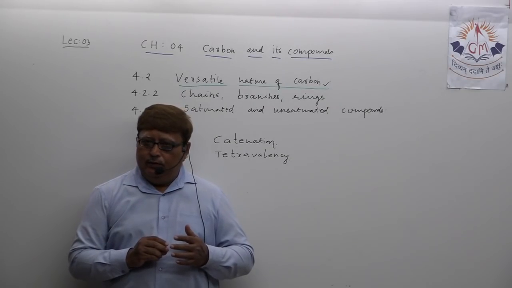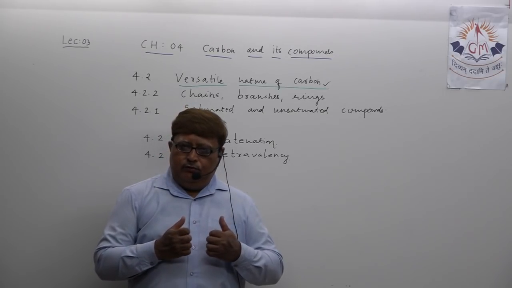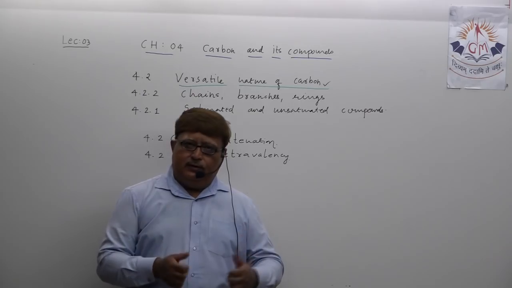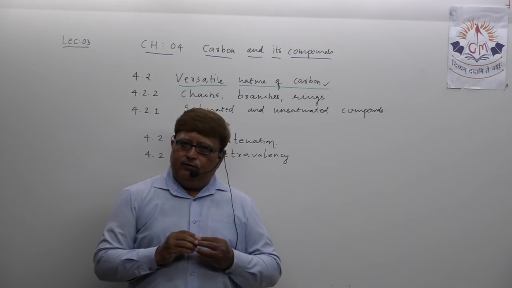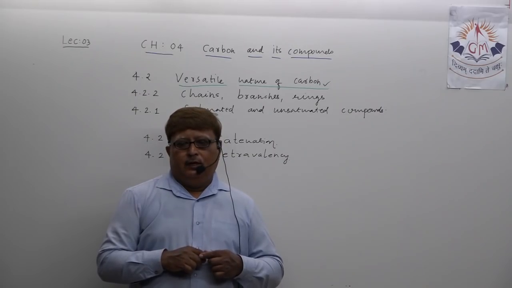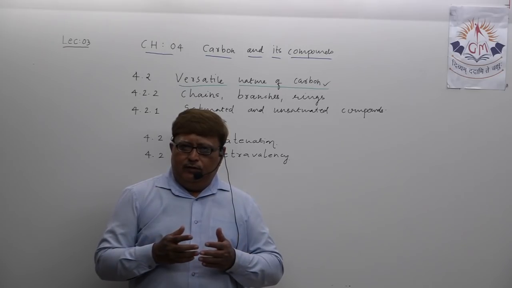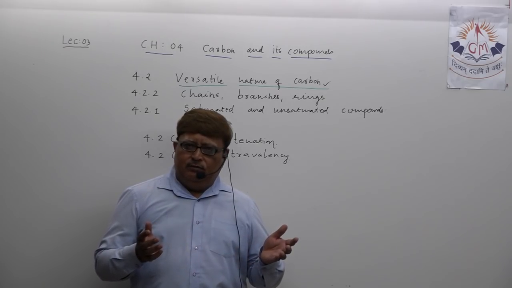That property of making a long chain of carbon atoms is known as catenation. And we are not talking about just 5 to 10 carbon atoms in a chain.